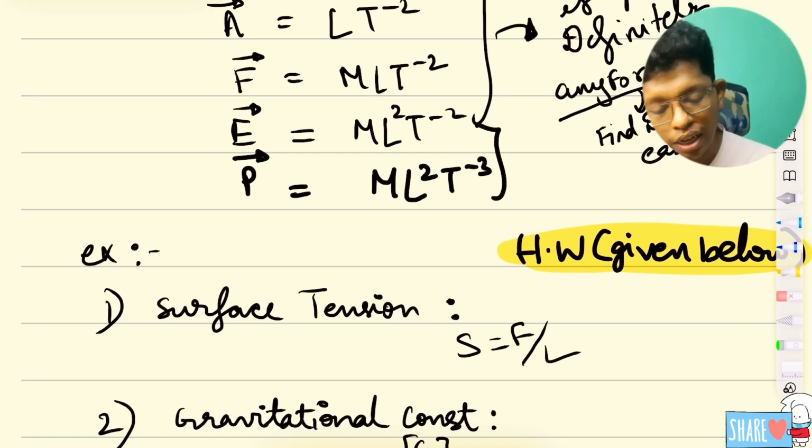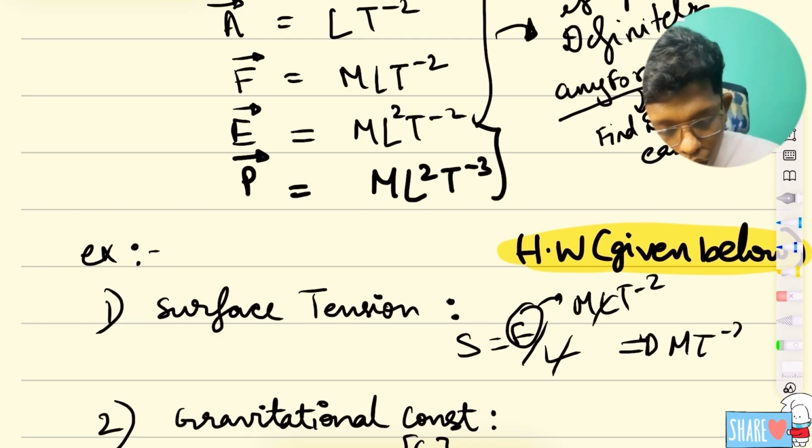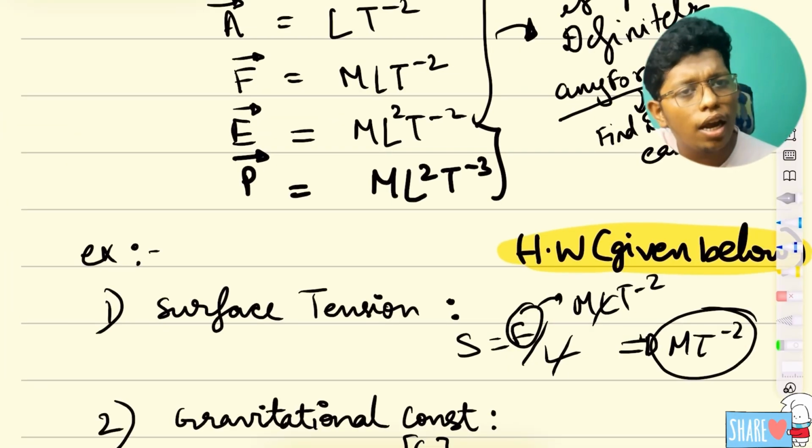We apply the dimensions here: mass length T to the power minus 2, the L cancels, so it is M T to the power minus 2. They gave the formula of surface tension, I directly applied the dimensions, and I did it in just a few seconds because I know the force formula. 98% of the formulas you can convert into force, energy, power, because almost all of it will be relatable. By my analysis, that is HT star. This is a new approach where you can get the dimension very fast.